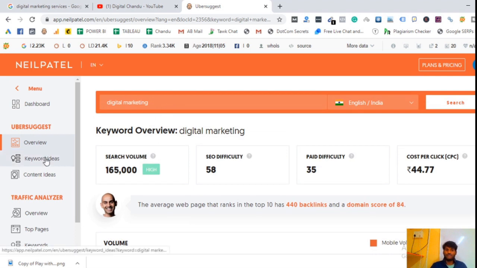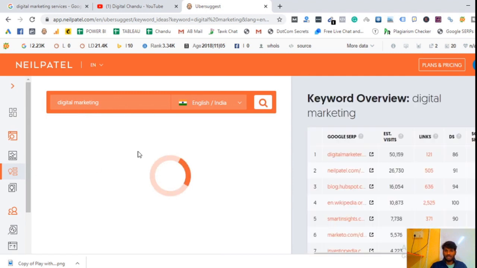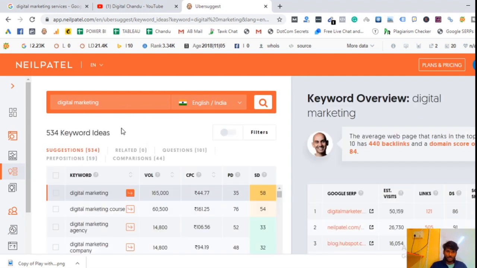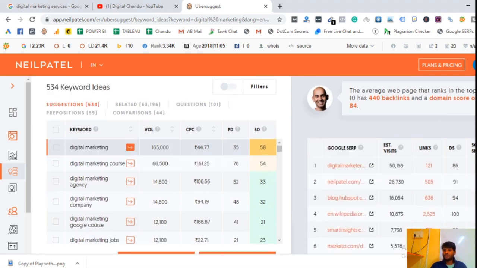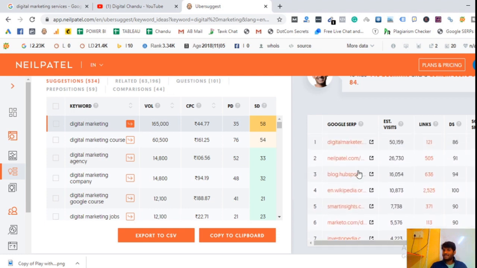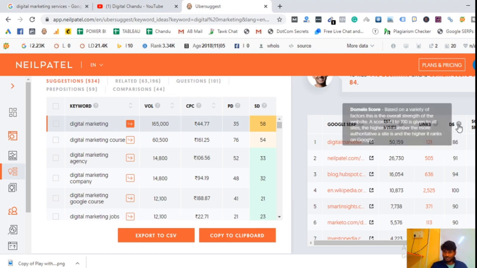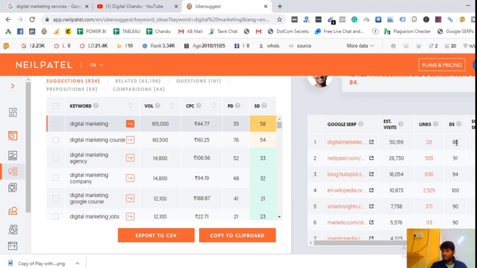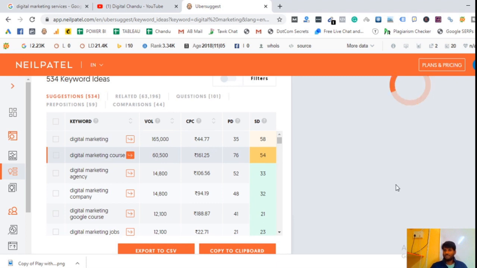And here whenever you click on the keyword ideas left side button, here we go for a particular keyword. Whenever you click on a particular keyword, this Ubersuggest tool shows you on the right side which websites are ranking, the estimated visits those websites are getting each month, and the links those websites have. And this is DS, meaning domain score, the score that domain has, and social shares. Whenever you click on digital marketing course, the websites change.